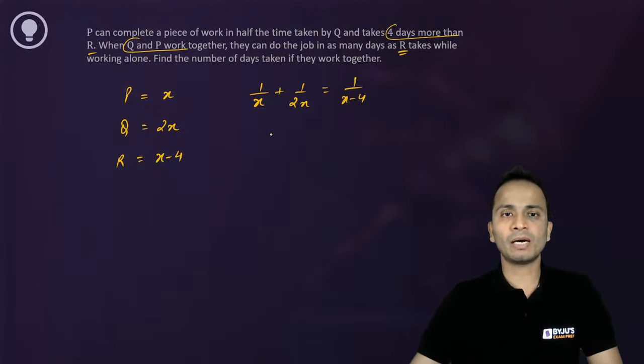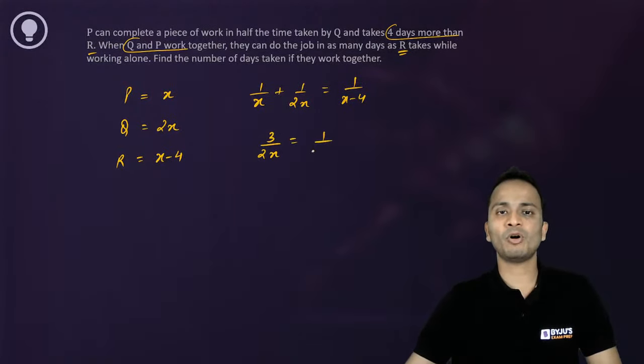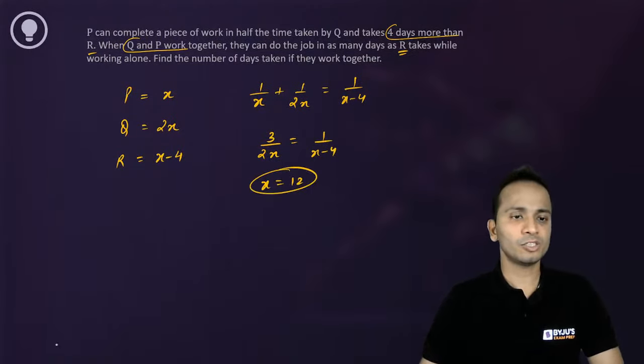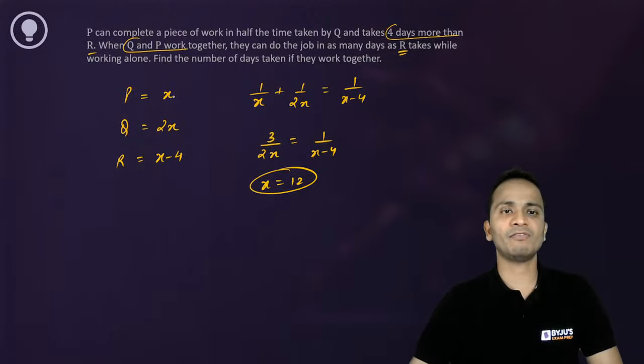This will come out to be 3 upon 2x is equal to 1 upon x minus 4. Let's simplify this. The value of x will come out to be 12, right? So we have these numbers 12, 24 and 8.